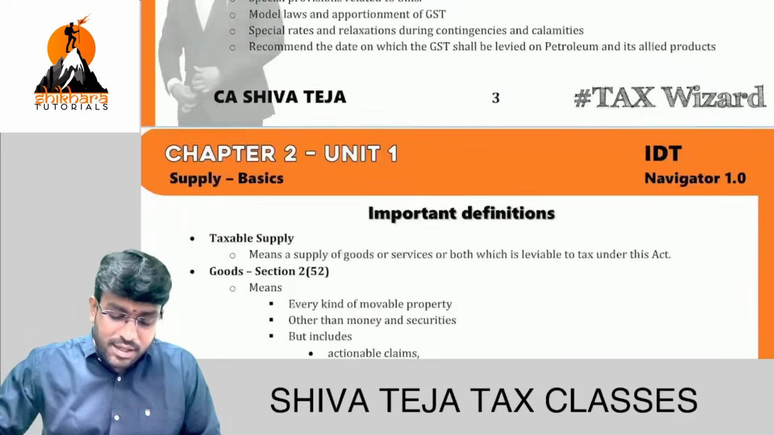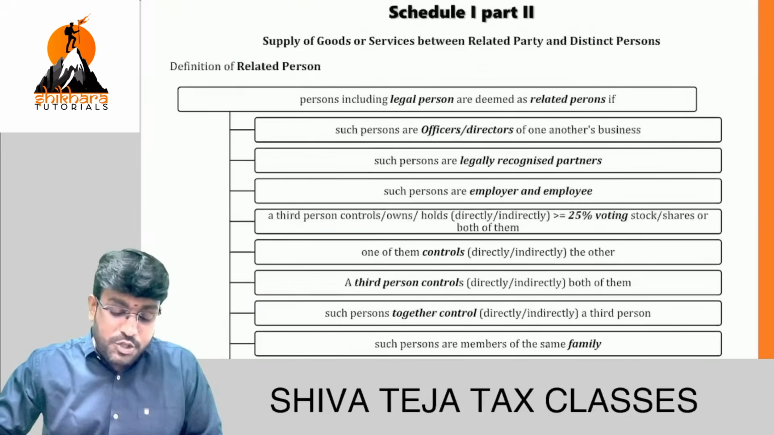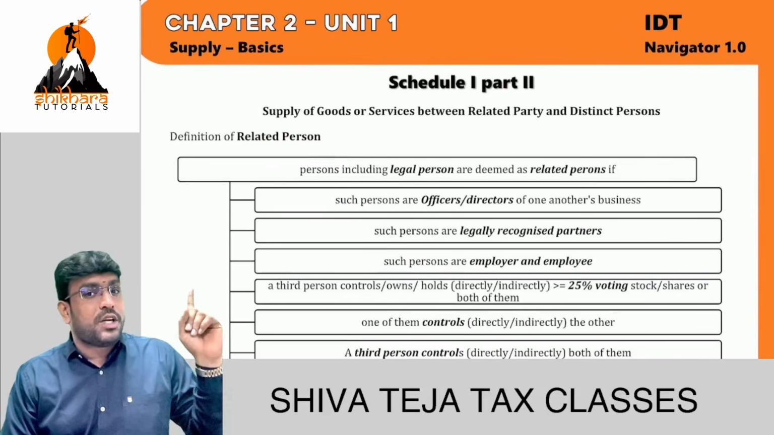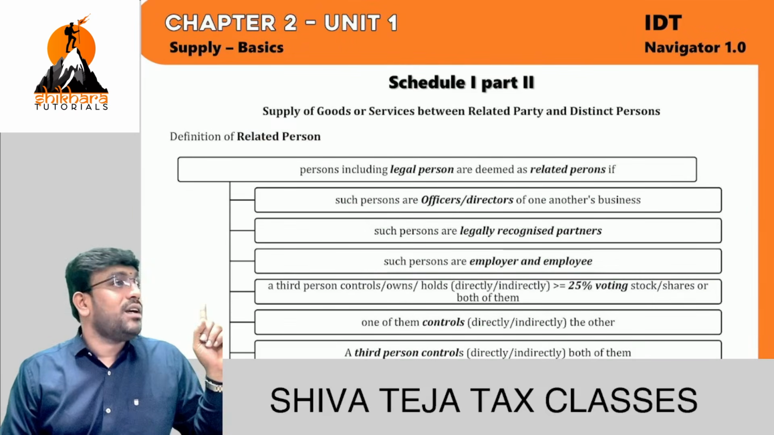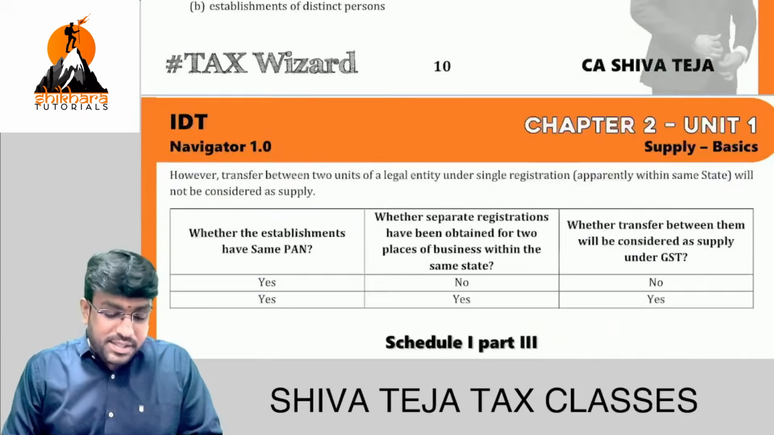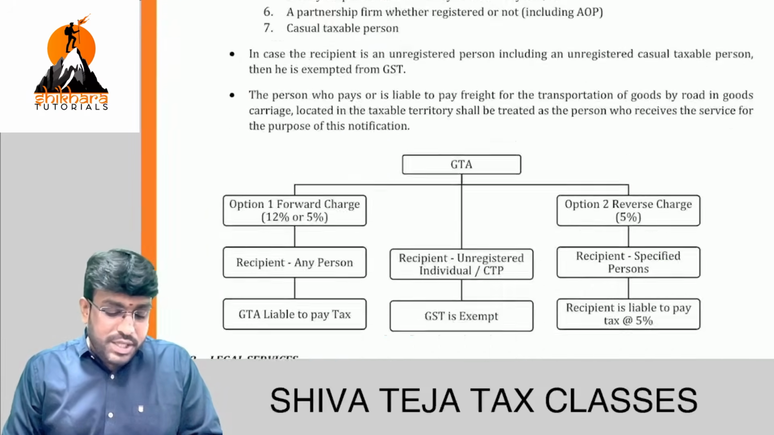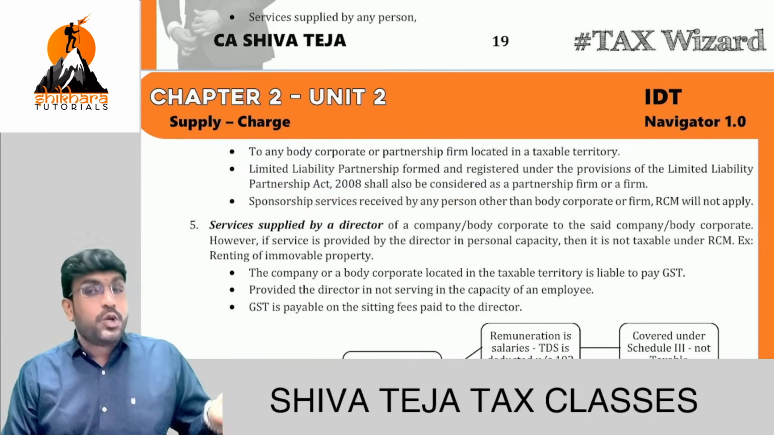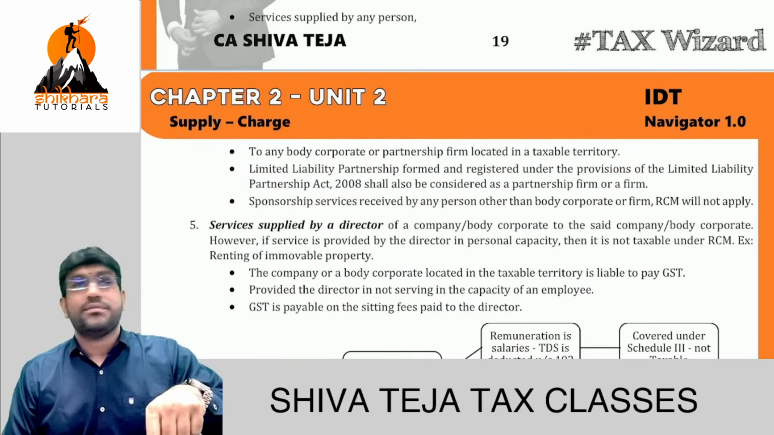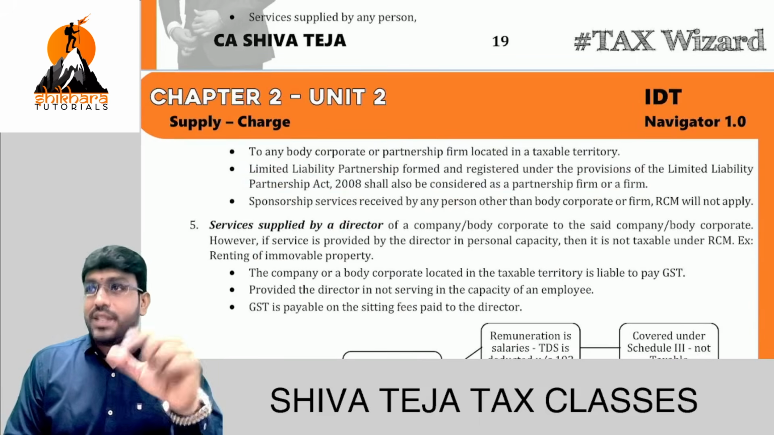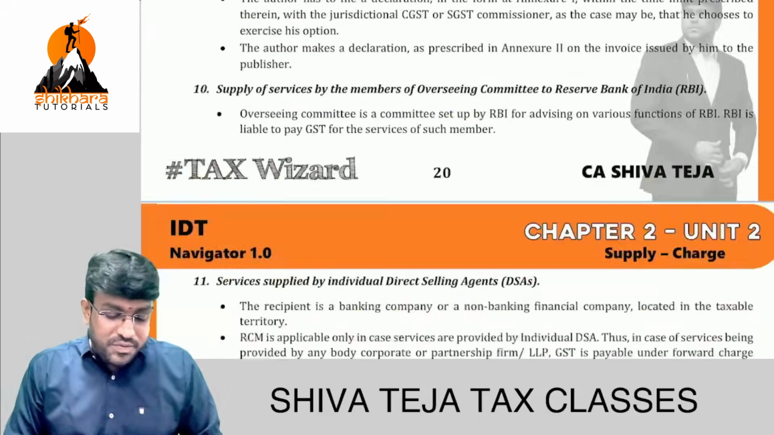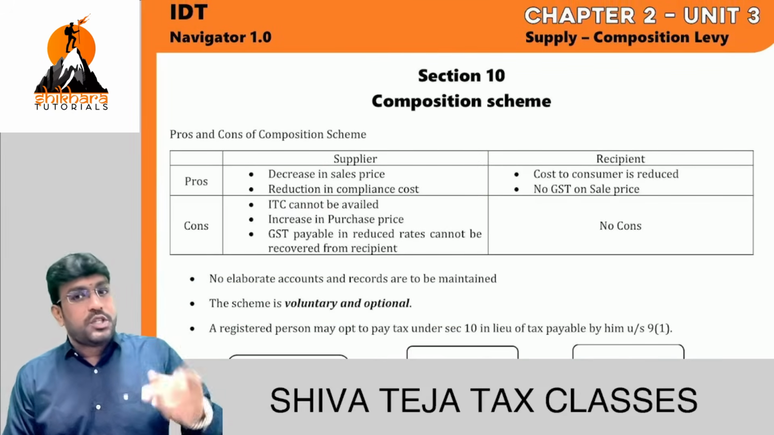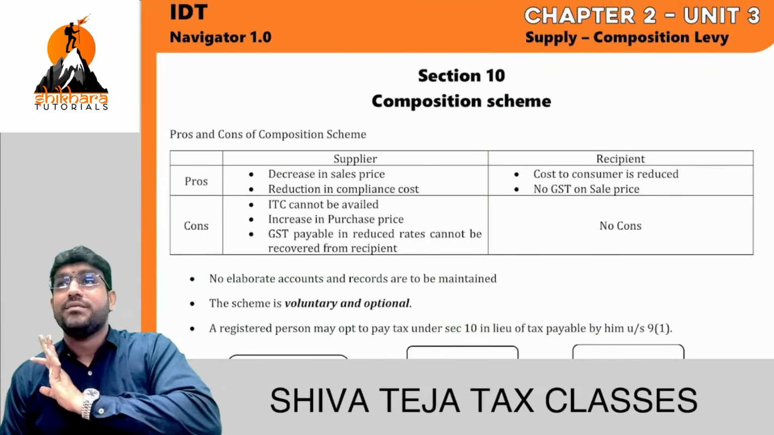In the supply topic, I'll show you something interesting here. You can see at the top, chapter 2, unit 1. I've done supply basics. Then immediately after, chapter 2, unit 2: supply, charge of GST. The chapter is the same, but the units are different. This is charge of GST. Immediately after charge of GST, you will find chapter 2, unit 3: composition levy.